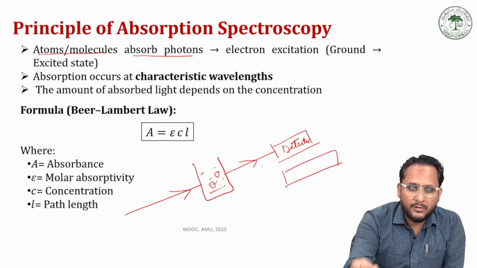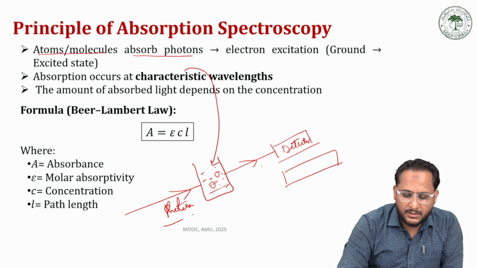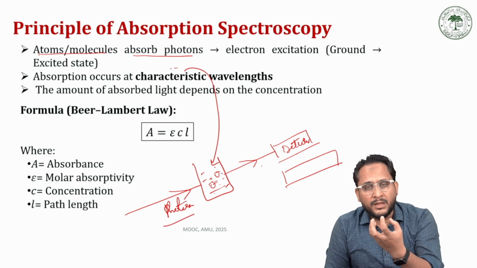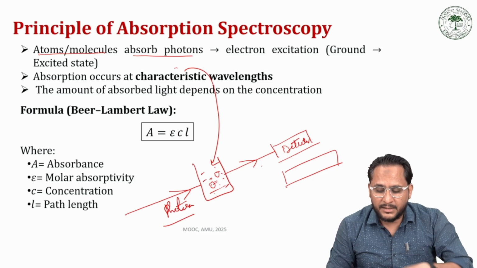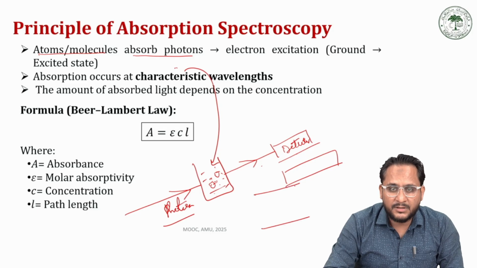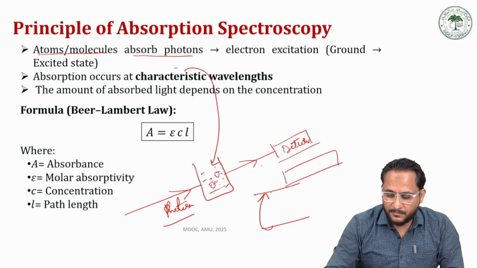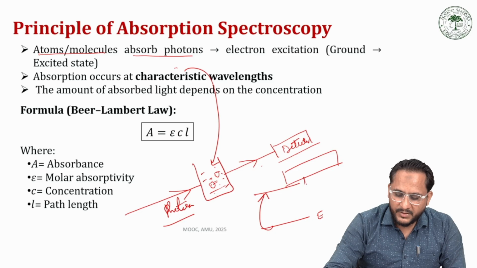When these photons fall on a sample, for example, we have a sample in this container, from here we have photons coming, then the atoms and molecules present in the sample absorb those photons, and when they absorb, they get excited and transfer their energy to the electron, and the outermost electron is promoted from energy level 0, which is called the ground state, to the first excited state or maybe the second excited state.